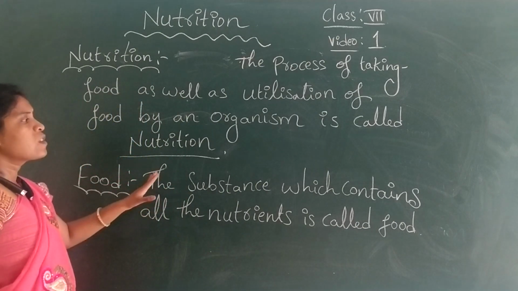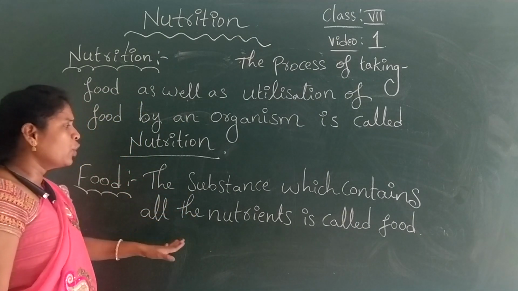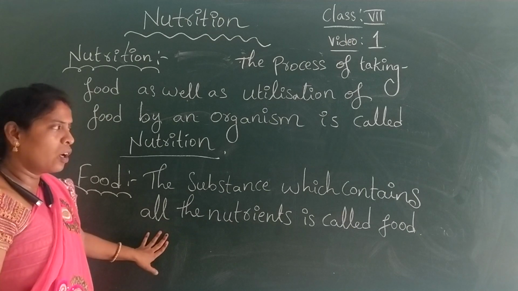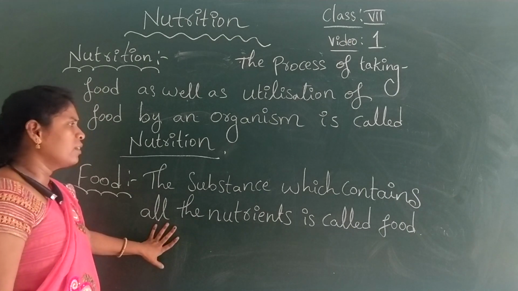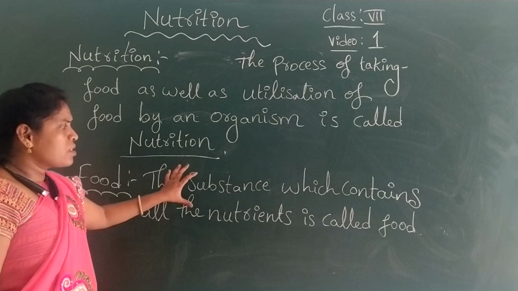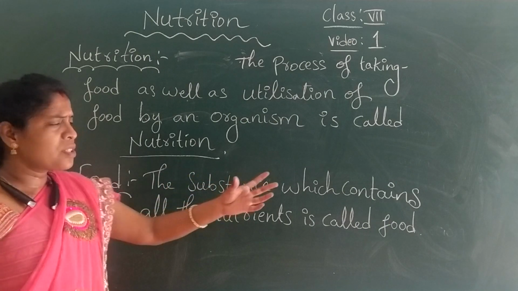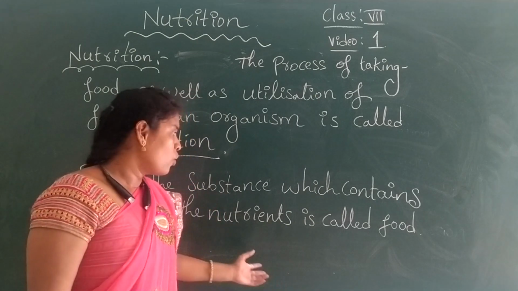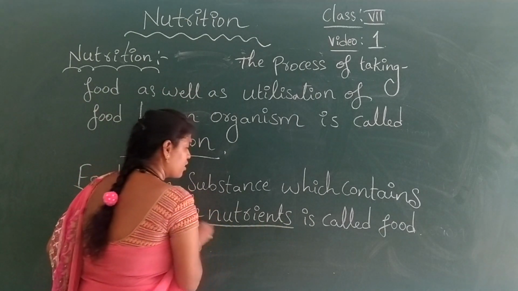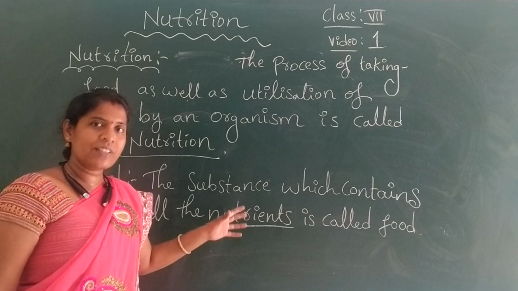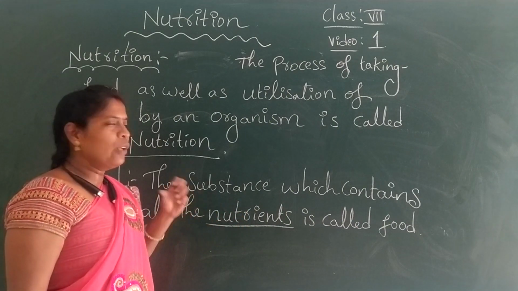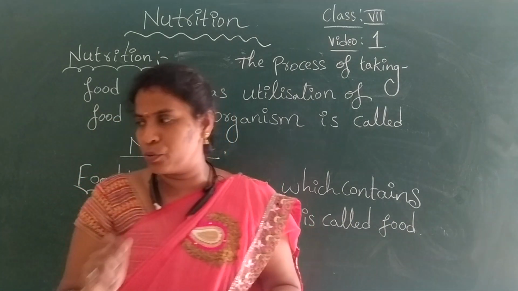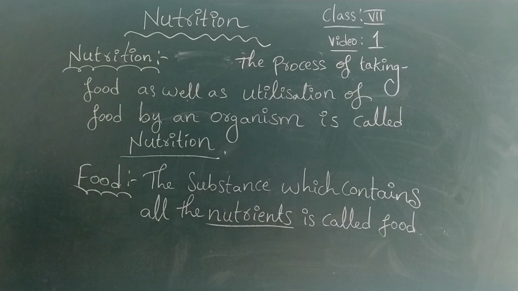The substance which contains all the nutrients is called food. Okay. Then what are nutrients? This is the question that comes to our mind. So we look at what nutrients are too.